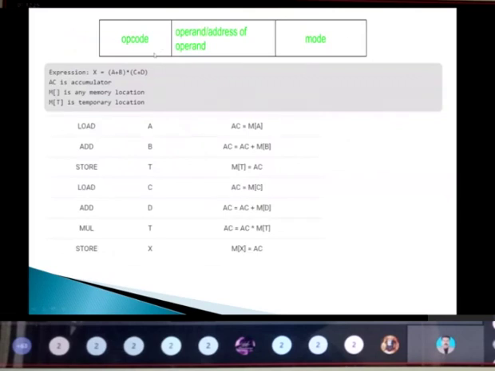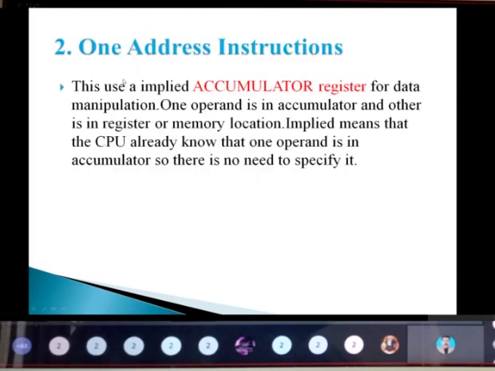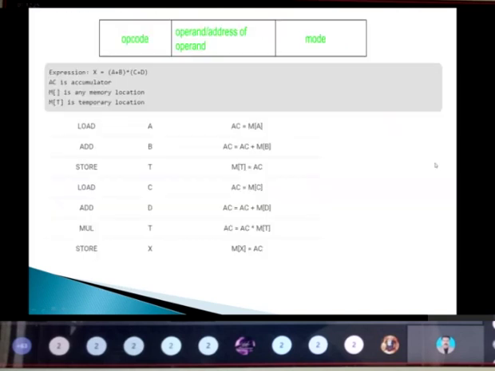Here we have an opcode, the next field is the operand or the address of the operand, and the next is the mode field. So we have three fields over here. The same expression again I'm taking for this one address instruction: A plus B into C plus D. Using the accumulator I'm going to perform it here. The memory location I'm going to take as M of T, another memory location, which indicates a temporary location.